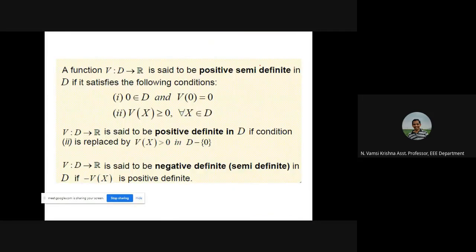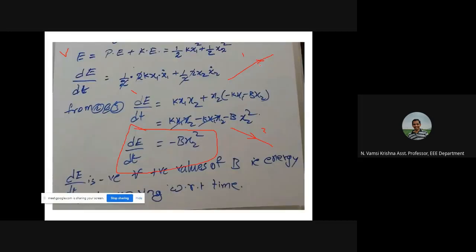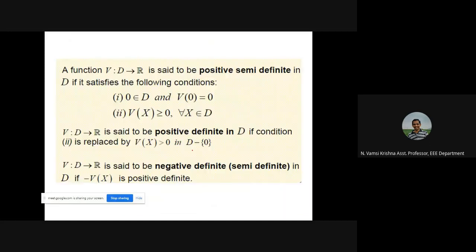Now, in order to determine the stability, what is to be determined? For this expression, we need to verify it is positive or negative, isn't it? So for that, there are some definitions. A function V with domain and range D to R is said to be positive semi-definite in D if it satisfies the following conditions.